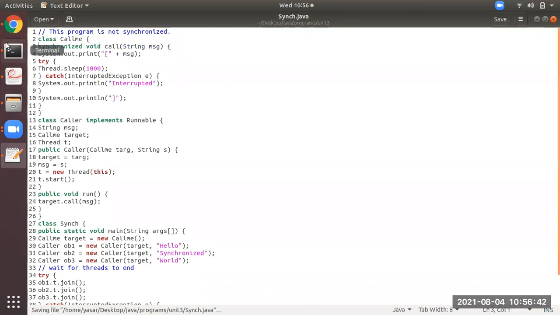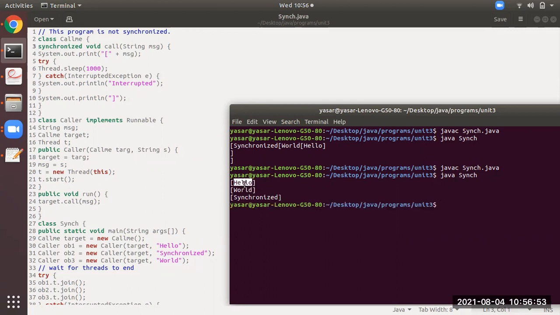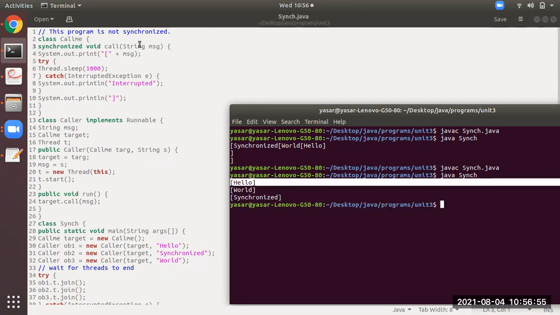Okay. Now what to do is, compile it again and run it again. So now you observe here. Okay, I hope you all have understood. Same thing only, we have just applied the synchronized keyword over here.